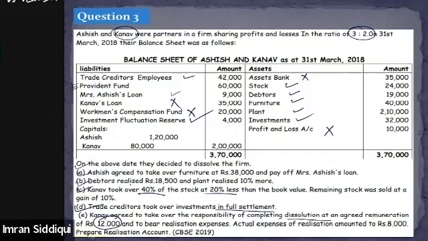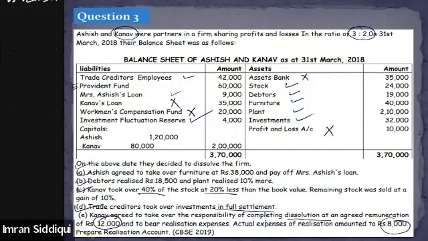Here Kanav has been given the responsibility to complete the dissolution, for which he will be paid a remuneration of 12,000. All right. The thing is that we have paid 12,000 to dissolve the firm, but he actually incurred 8,000 only.